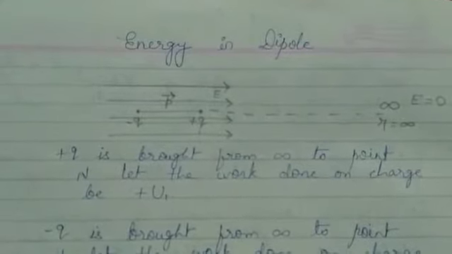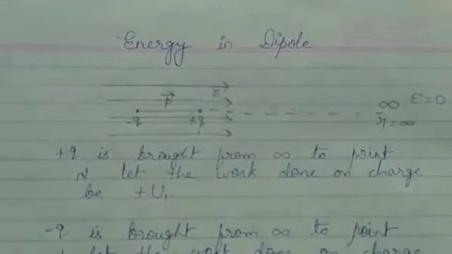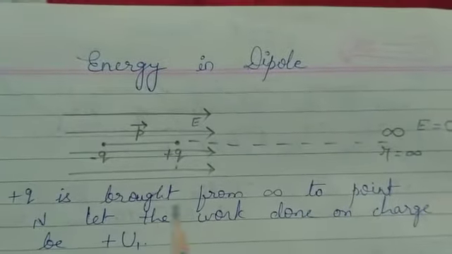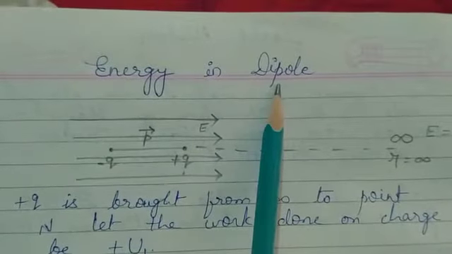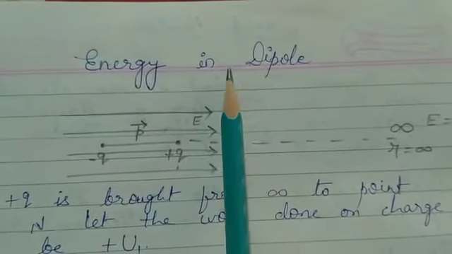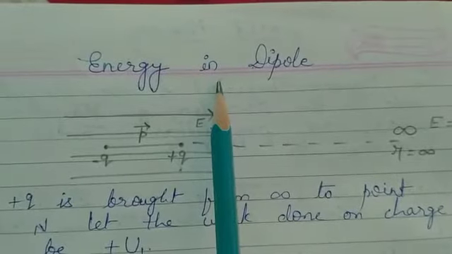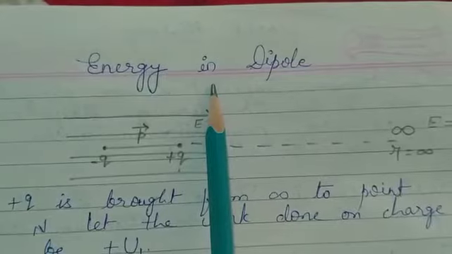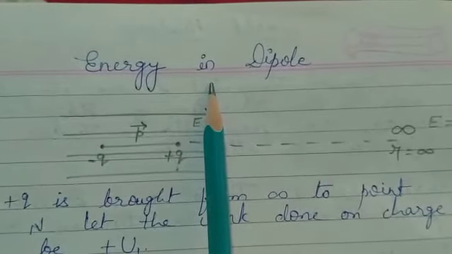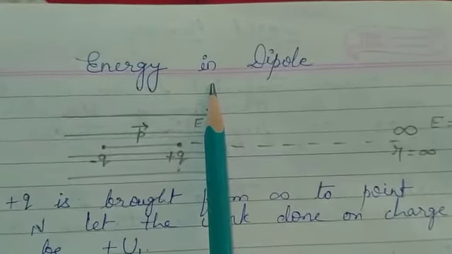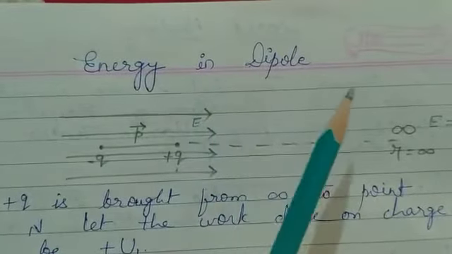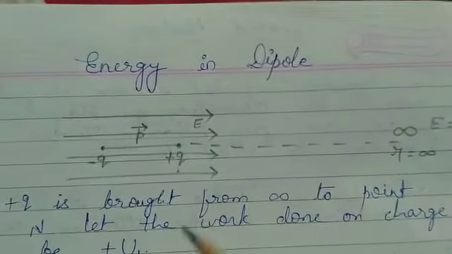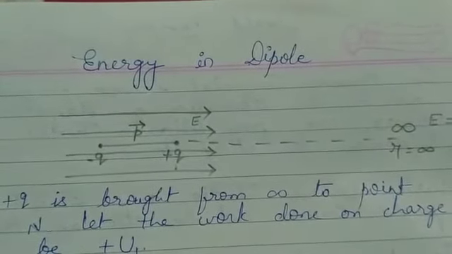Today we are going to find out the energy in a dipole. So, what kind of energy can be there in a dipole? When we studied the charged particle, it had potential energy, which was equal to the work done on the charged particle in moving it from a point at infinity to a point inside the electric field.